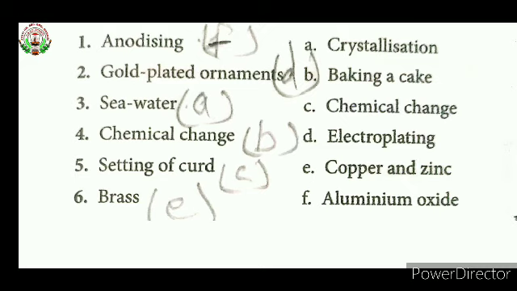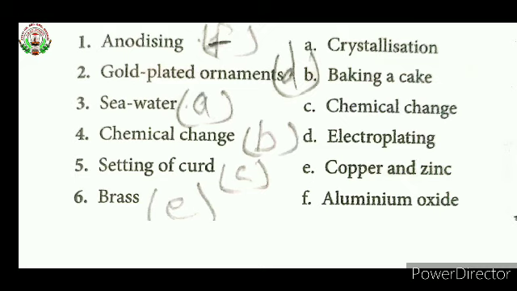So your answer is A. Then the fourth one, chemical change. Baking a cake is a chemical change. So your answer will be B. Setting of curd is also a chemical change. So your answer will be C.